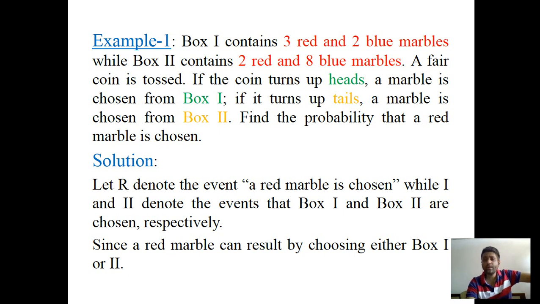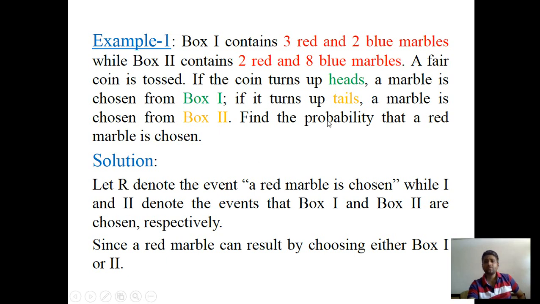Before dealing with the solution, let us assign some terminology. Let R denote the event that a red marble is chosen, while Roman 1 and Roman 2 denote the events that box 1 and box 2 are chosen respectively.